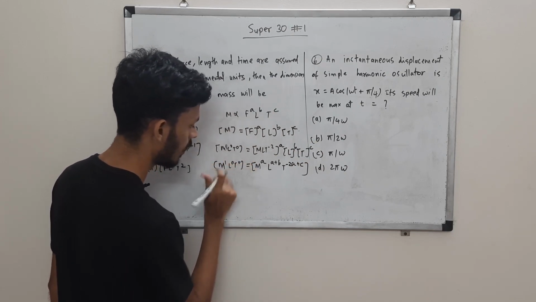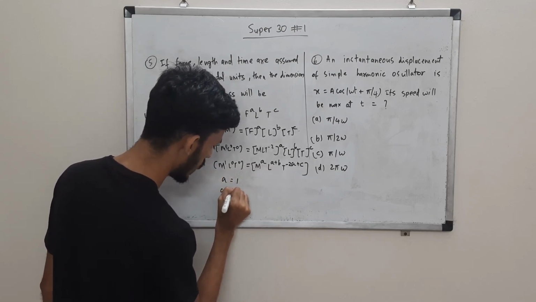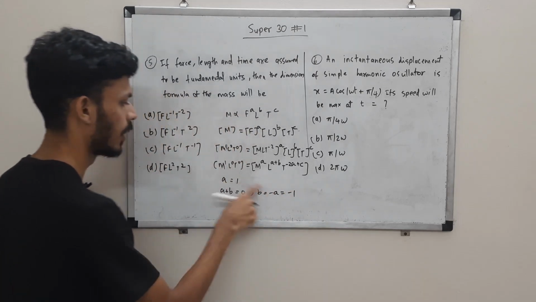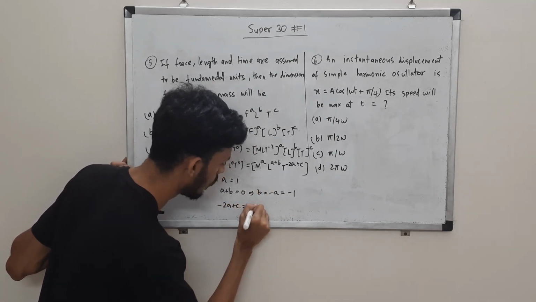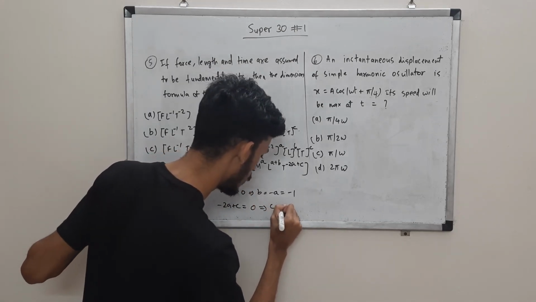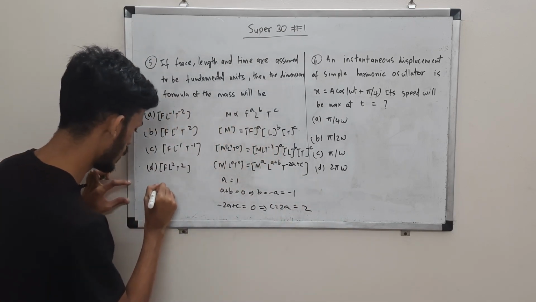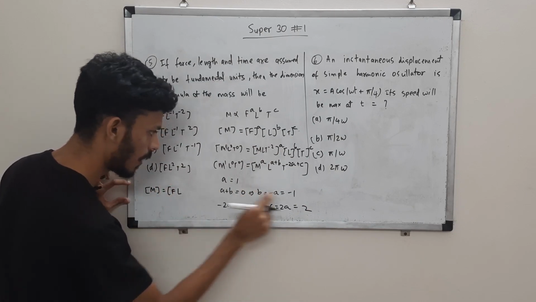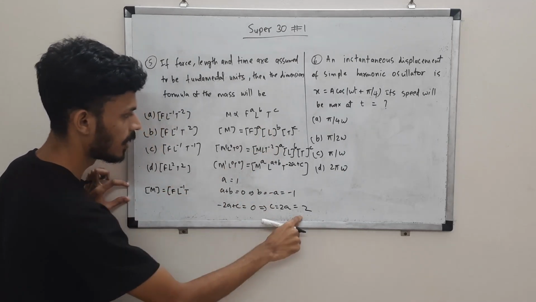If you equate the dimensions of M, you'll get a is 1. Then for L, a plus b is equal to 0, which means b is minus a, so b is minus 1. And for T, minus 2a plus c is equal to 0, which gives c as 2a, which is 2. So your mass is nothing but F raised to a, which is F raised to 1, L raised to b, which is minus 1, and T raised to c, which is 2.